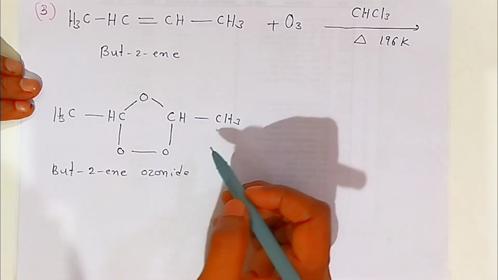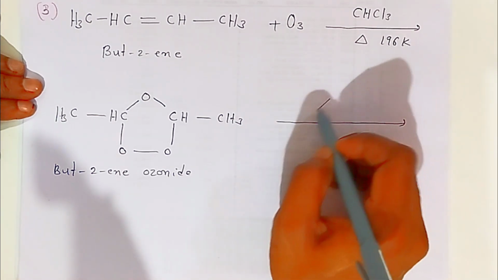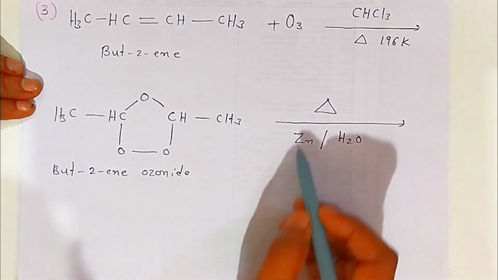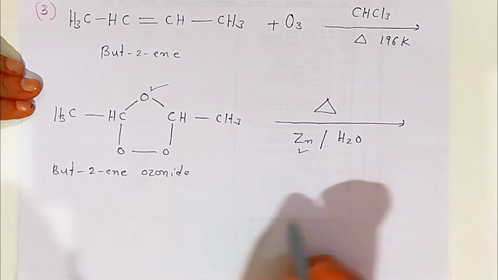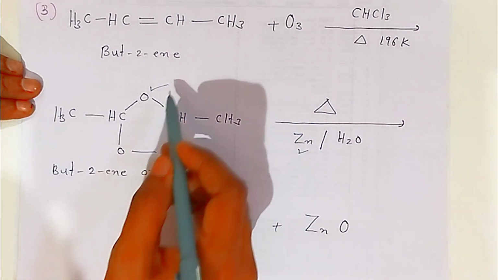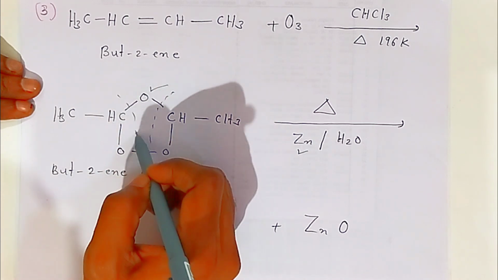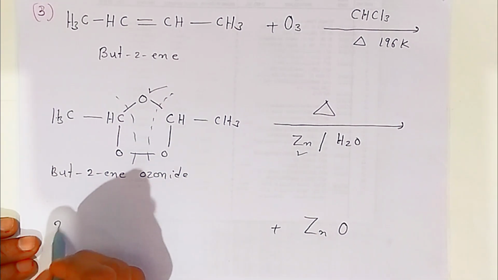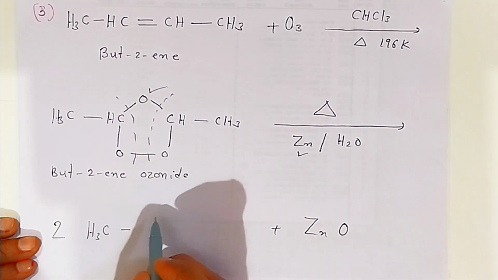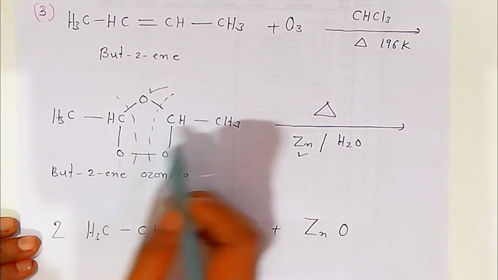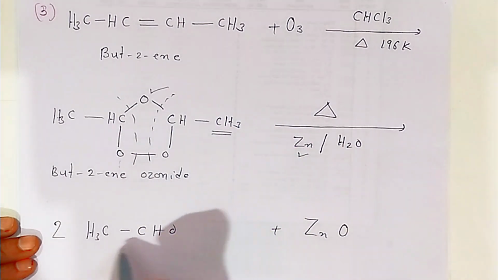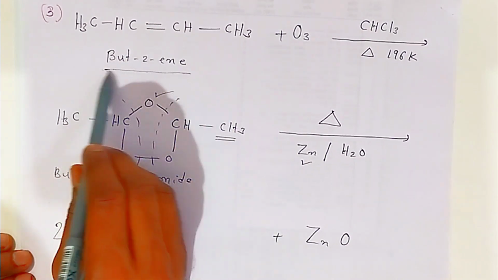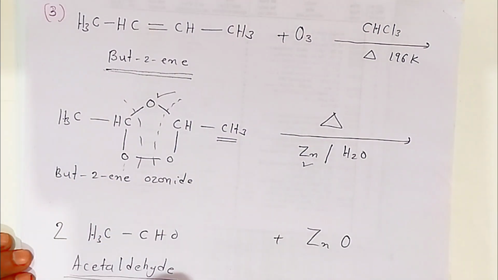Now this but-2-ene ozonide, students, when you heat it further in presence of zinc and water, this zinc will combine with oxygen of this ozonide and form zinc oxide. So it will break like this. So you are getting two molecules of acetaldehyde, CH3CHO and CH3CHO. So students, but-2-ene will always give you two molecules of acetaldehyde.